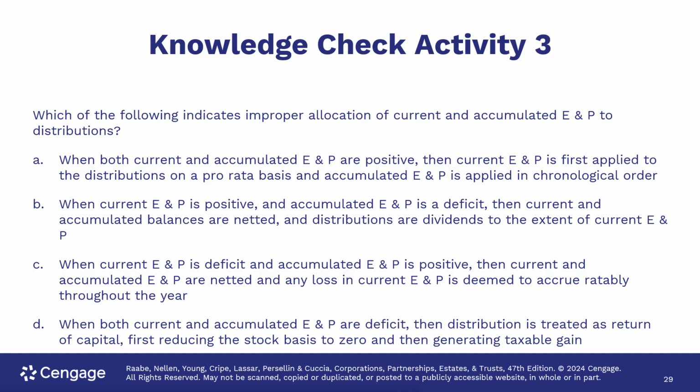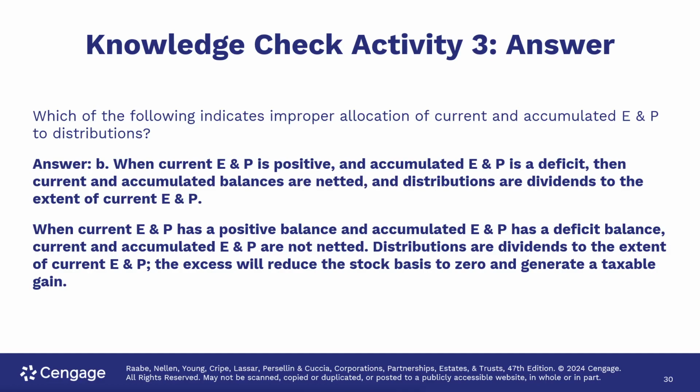When both current and accumulated earnings and profits are a deficit, then the distribution is treated as a return of capital, first reducing the stock basis to zero, then generating taxable gains. Yes, we looked at that earlier. So I believe B is the answer. Let's go ahead and check. The answer is B.